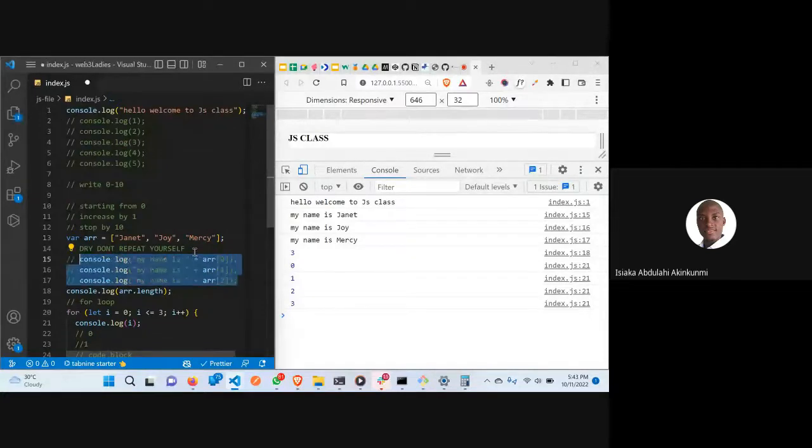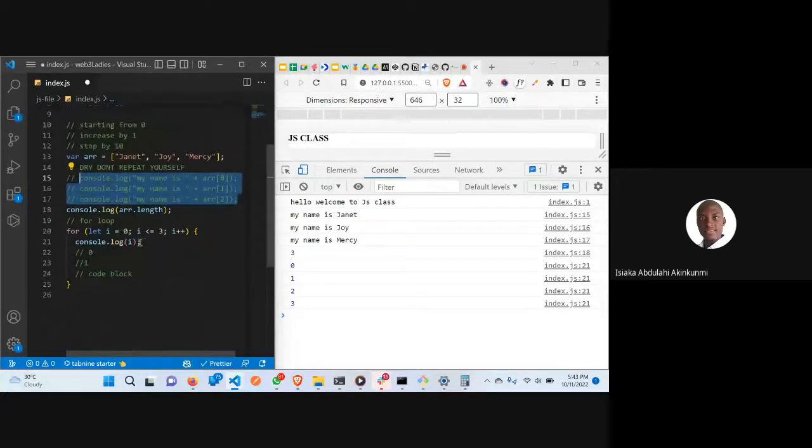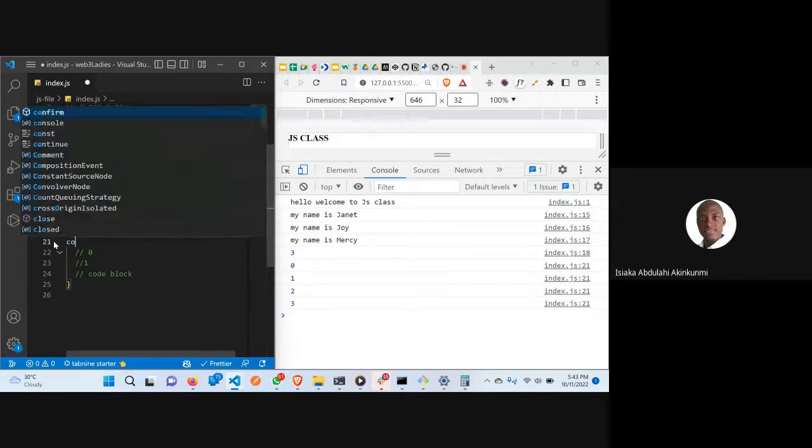So you can still use your for loop now. If you notice, what is only changing here is 0, 1, and 2, and this one has been reading it for me. Because there are 3 items and we are starting from 0, we go 0, 1, and 2. So I don't need the 3. Because it's going to print 0, 1, and 2, I can now come here and say console.log